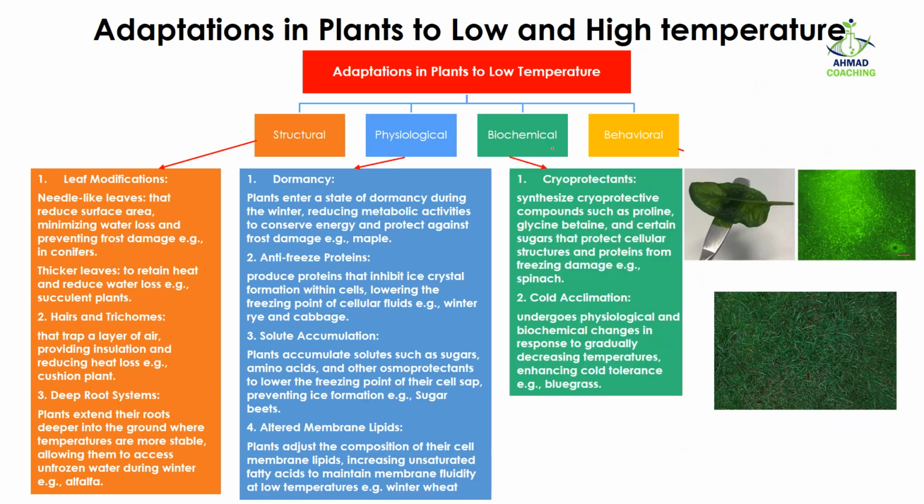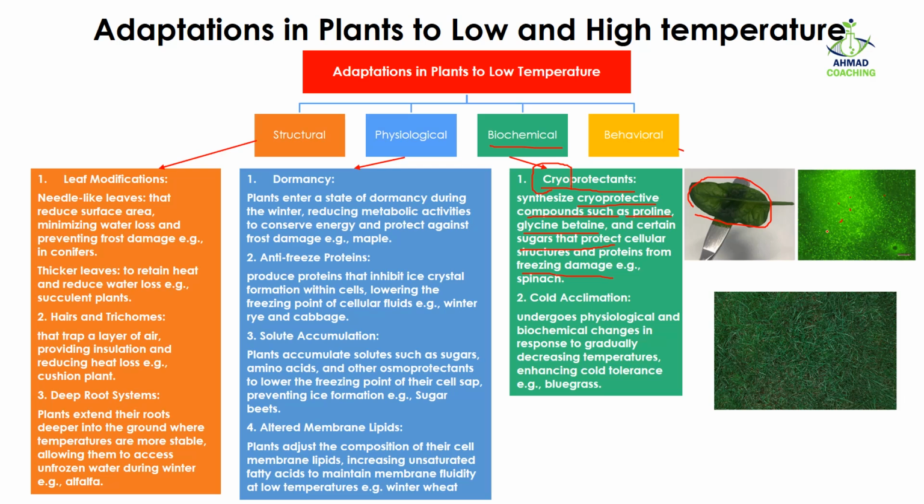The third adaptation includes biochemical adaptations. In case of biochemical adaptation, we have cryoprotectants. The word cryo means low temperature. They change their biochemistry so that they can protect themselves from freezing. They synthesize cryoprotective components such as proline, glycine betaine, and certain sugars that protect cellular structures and proteins from freezing damage. For example, in case of spinach, this is the internal structure of spinach, and all these dots indicate the cryoprotectants, and we can see it has a large amount of these cryoprotectants so that it can survive the low temperature.